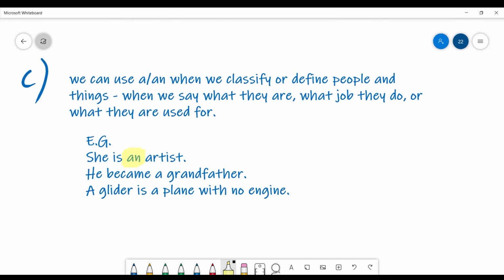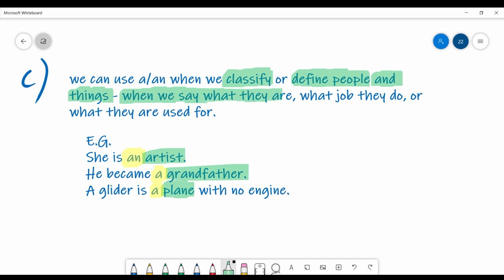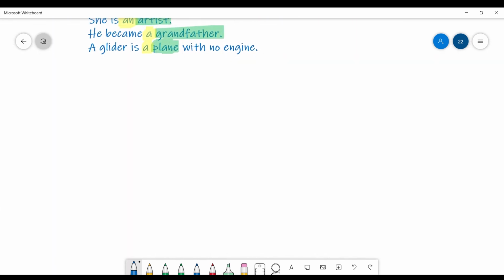Let's look at it. Using articles a or an, as for an artist, here we are classifying, a grandfather, defining people or things in some other cases. A plane, here we are explaining what a glider is. Again, we are using articles a or an. Okay? And the last one, case D.